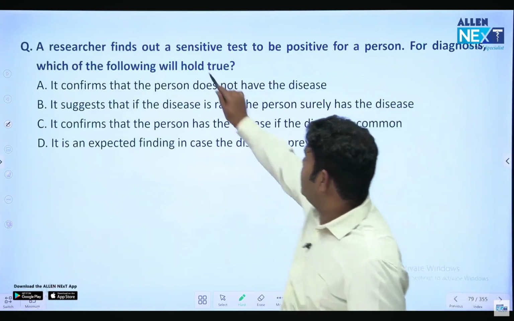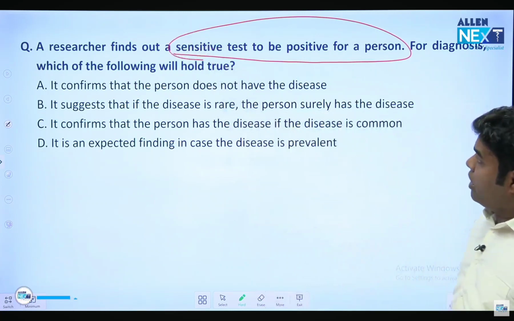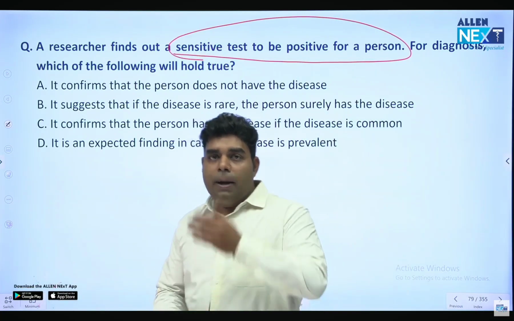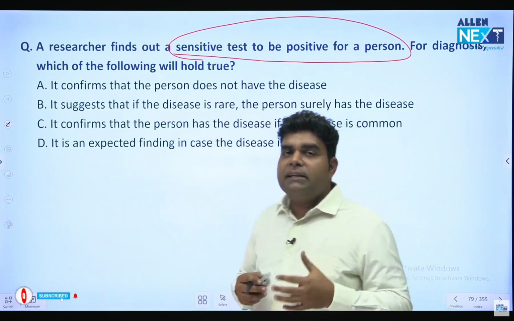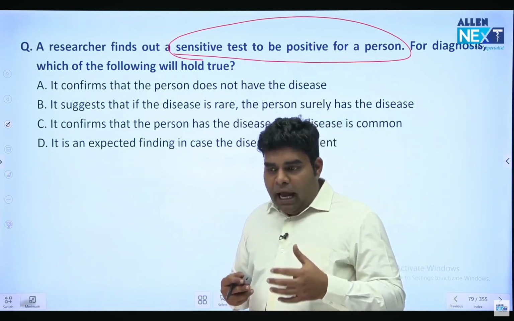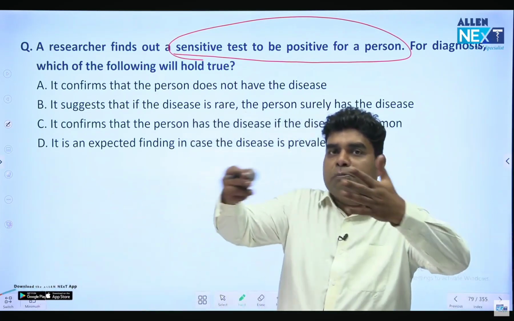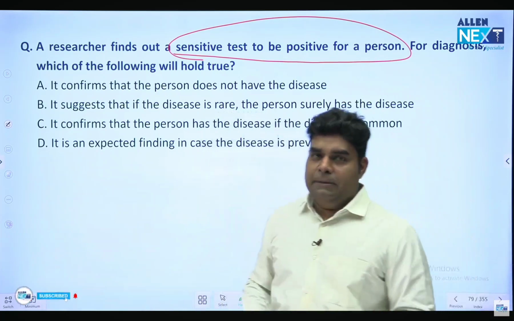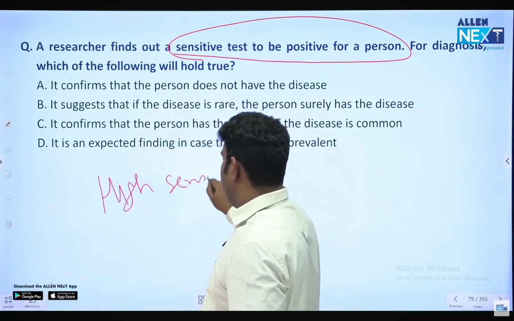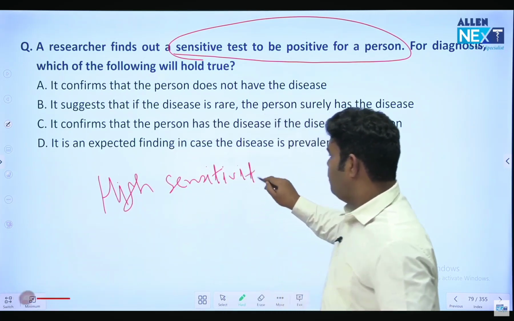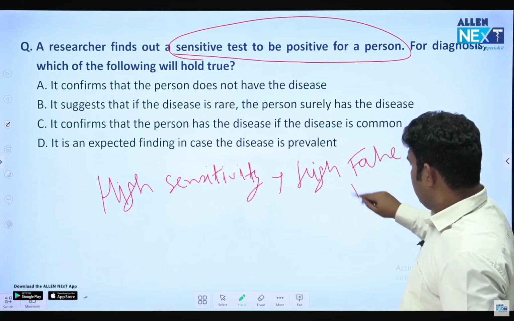Okay. Now, let's move ahead and come to the next question. Researcher finds a sensitive test to be positive for a person. For diagnosis, which of the following will hold true? So sensitive test is positive. Sensitive test positive means that you are including people who have the disease and you are also including those people who are without disease. Remember this thing, high sensitivity also means high false positives. Understand what I mean.